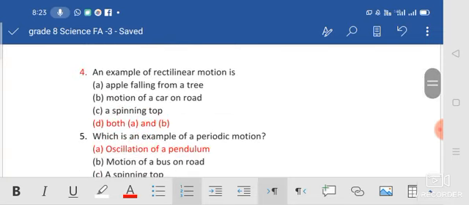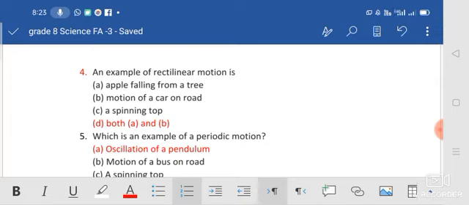Next one, an example of rectilinear motion is. What is rectilinear motion? It moves in a straight line. That is rectilinear motion. Okay. Apple falls from the tree. Yeah, this is rectilinear. The first statement is right, but you should not write it as the answer yet, because you need to check the other options.